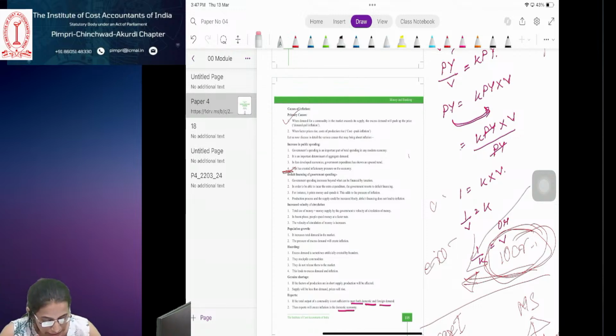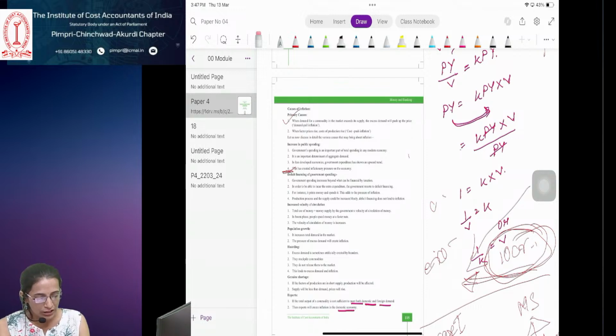We will see increased velocity of circulation. Total use of money is equal to money supply by the government into velocity of circulation of money. What they are saying? In the boom phase, people spend money at a faster rate, right?